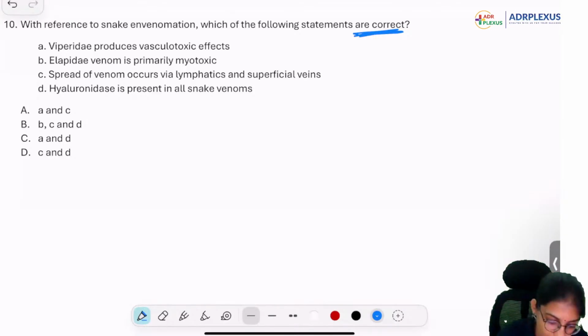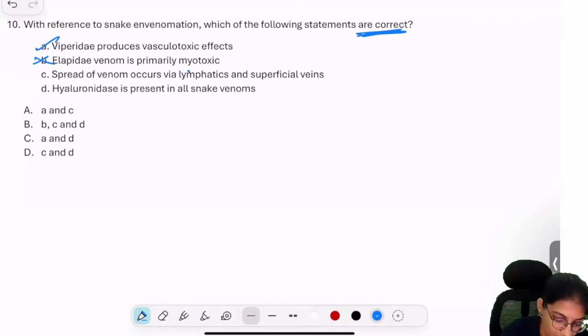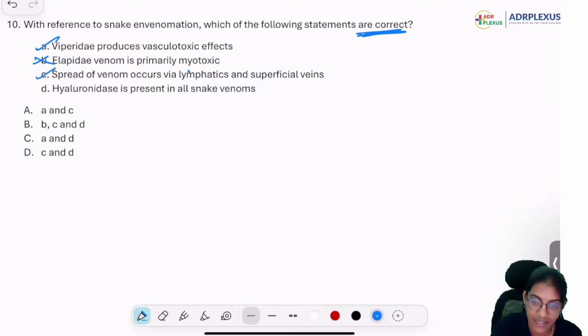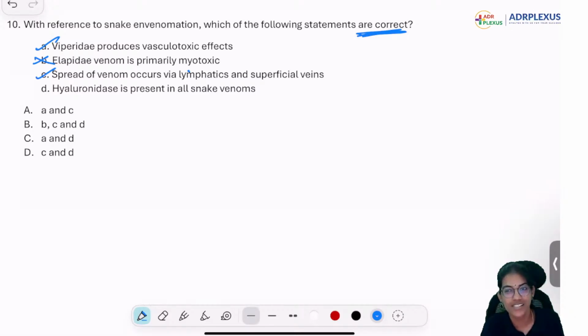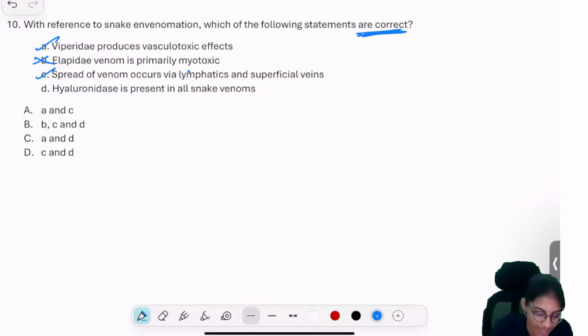Okay, let's take each statement. Viperidae produce vasculotoxic effects, right? This is a correct statement. Elapidae venom is primarily myotoxic. This is not a true statement. Spread of venom occurs via lymphatics and superficial veins. Lymphatic is the main one, so this is also a correct statement. Hyaluronidase is present in all snake venom. See, if it is a venom, it has to spread, so hyaluronidase is present.